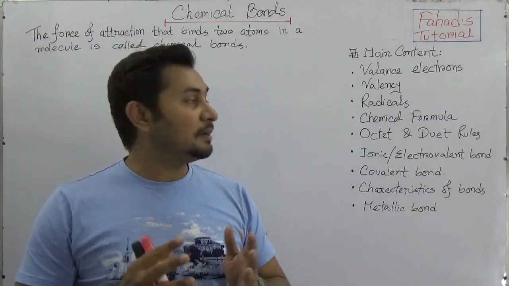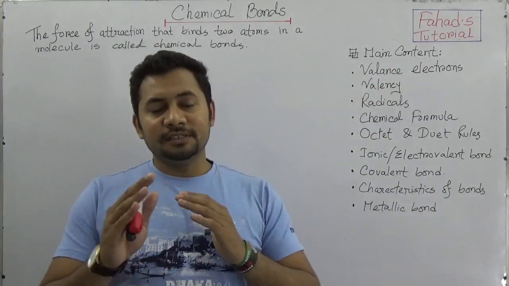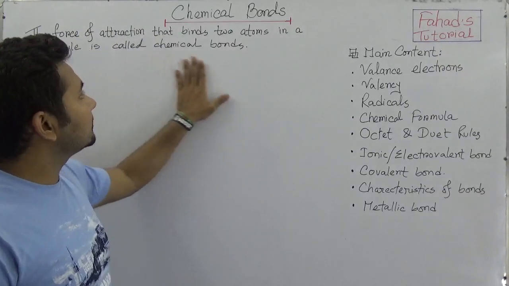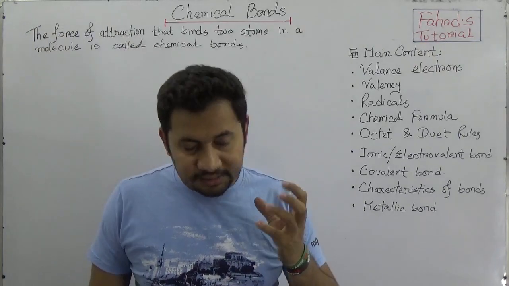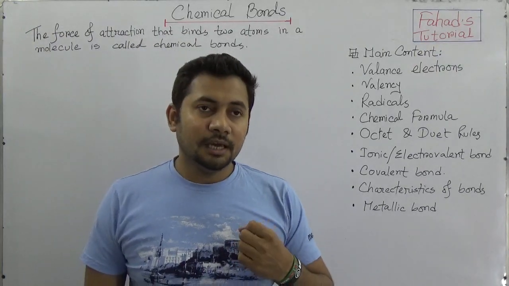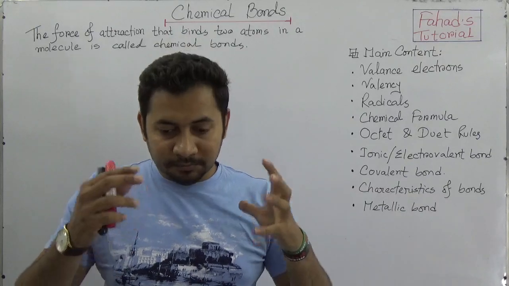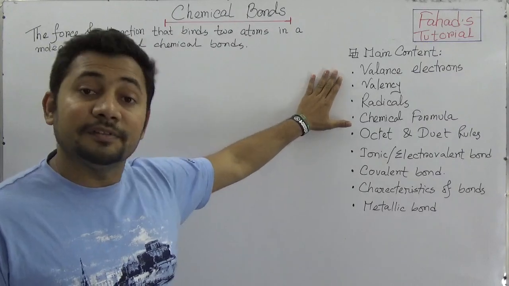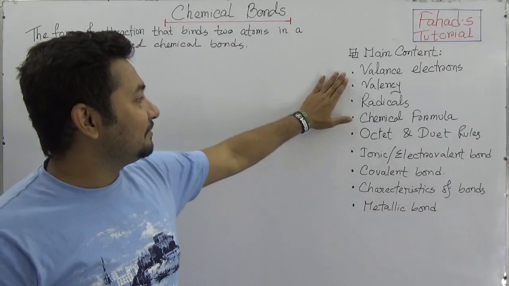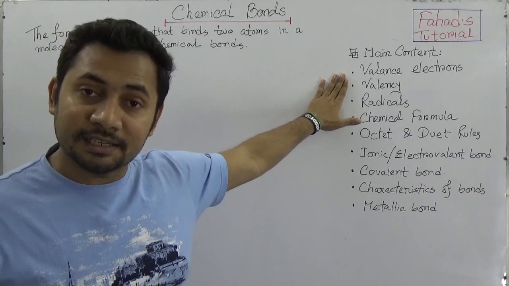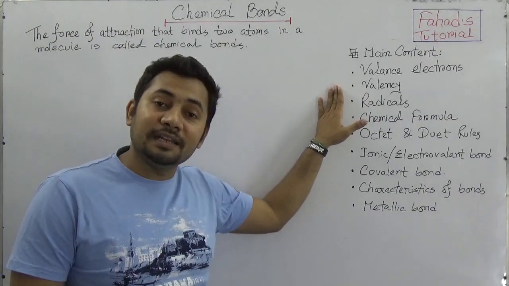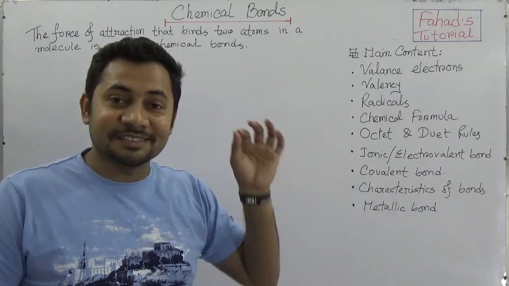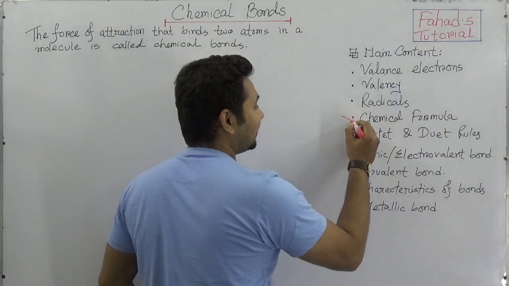So I'm thinking of uploading these chapters as a series of videos like before. As this is the chemical bond chapter, we need to understand what a chemical bond is and why atoms combine together and form molecules. And if you see the content of this chapter, you'll feel good. First, you need to understand valence electrons, valency, radicals, and chemical formula. Of course, this is very good.